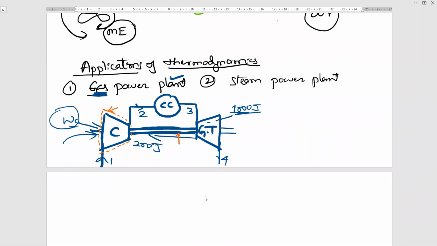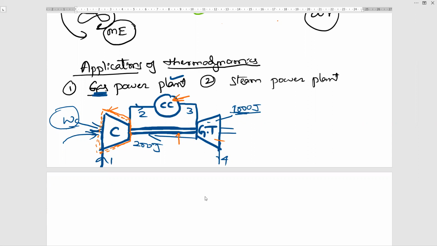This is my system. Anything outside the system is surrounding. So here, this is also a combustion chamber. This is also surrounding, no? This is outside of the system. Compressor is my system, so the combustion chamber will be surrounding. Gas turbine will be surrounding.